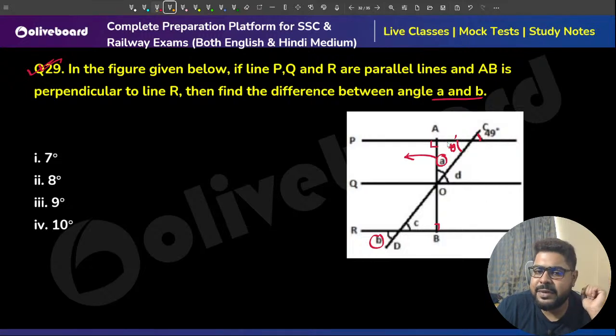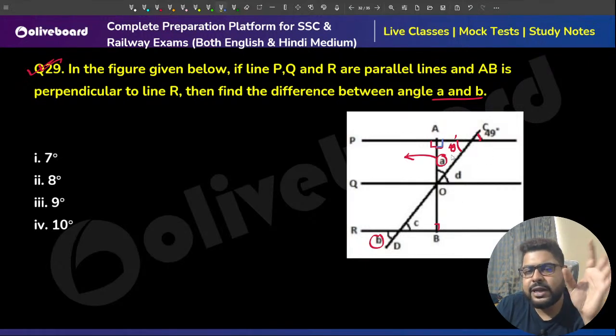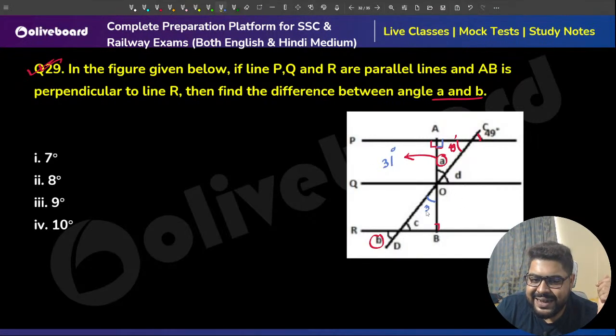Everybody agrees with me, this is 90. So I can figure out, because the sum of angles in a triangle is 180. So these two will be 90. So 90 minus 49 is gone, 59 is gone, say 31. So it is 31 degrees. So this is 31, which means that this is 31, sir.